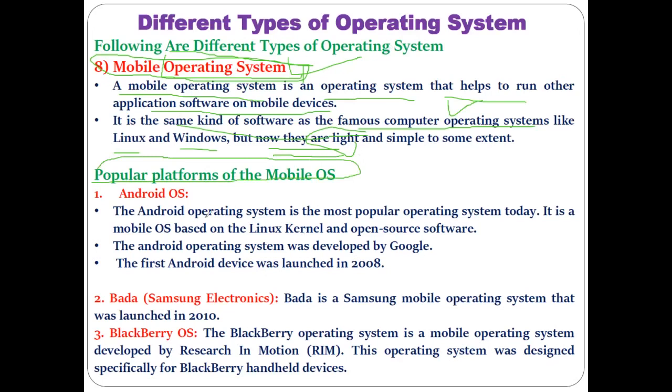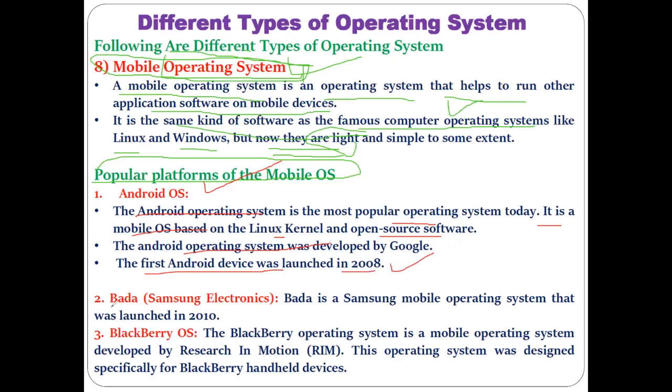Okay. Now let's see some popular examples of mobile operating systems. One of the most important, which most people utilize nowadays, is the Android OS. Android is the most popular operating system nowadays, a mobile based, Linux kernel based, open source system software. It is developed and managed by Google. The first Android device using the Android operating system was launched in the year 2008, and since then various versions of Android operating systems are available in the market.